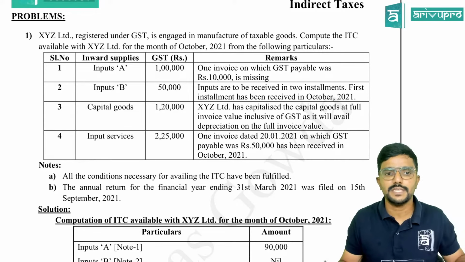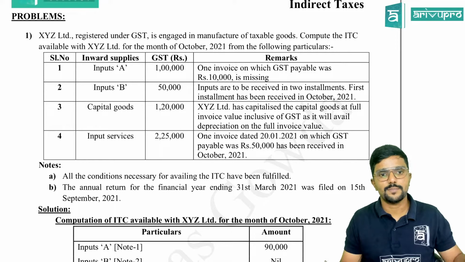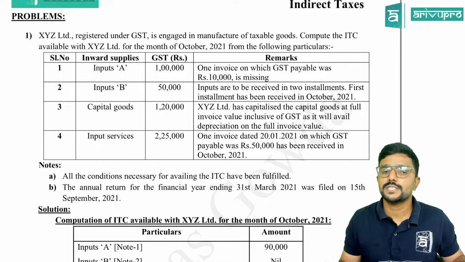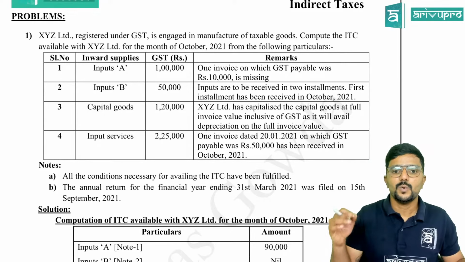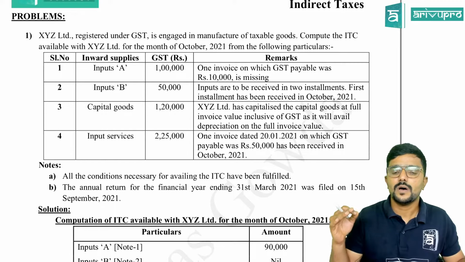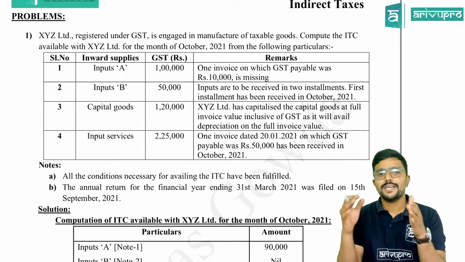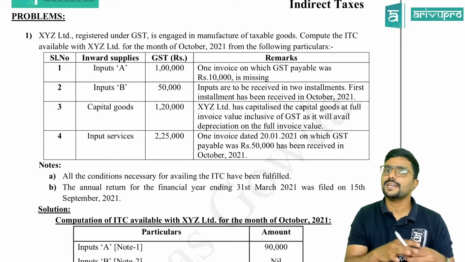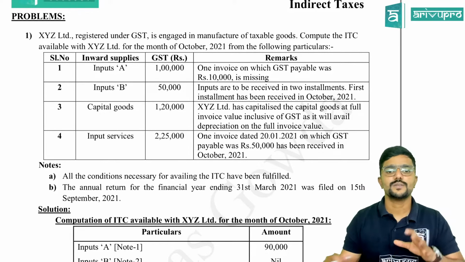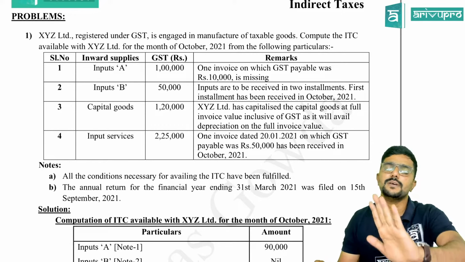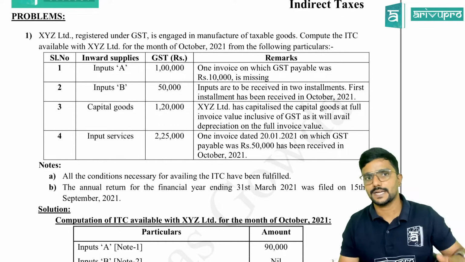We need to see one by one. Inward supply. Input A, GST on that, 1 lakh, has been paid. One of the invoices on which GST payable was 10,000 is missing. So if the recipient is not having the invoice, can he claim the credit? No, sir. So 10,000 credit cannot be claimed. Remaining 90,000, yes, he can claim.